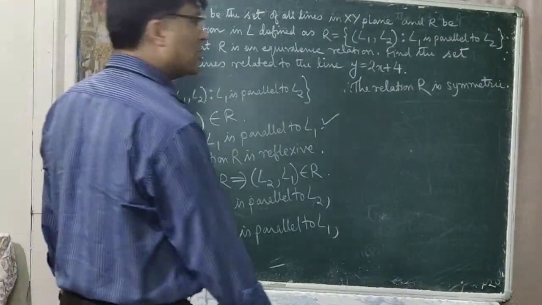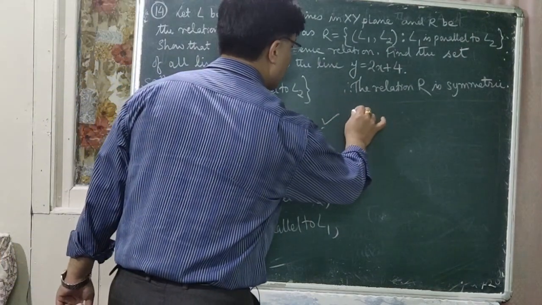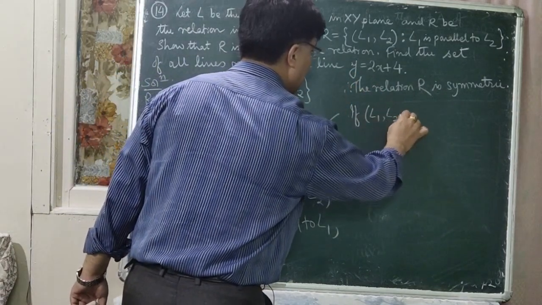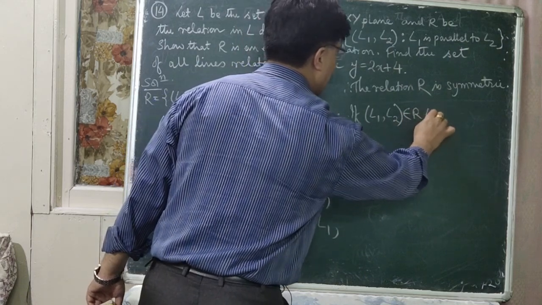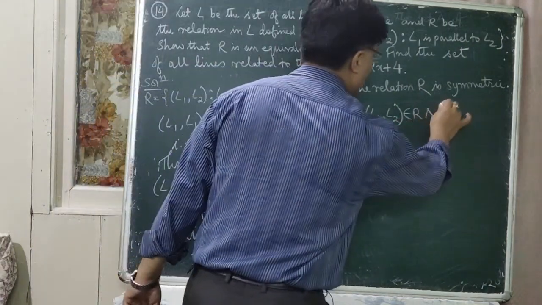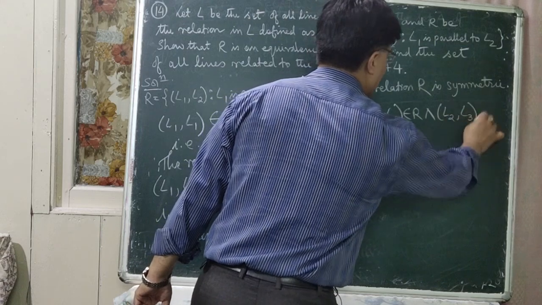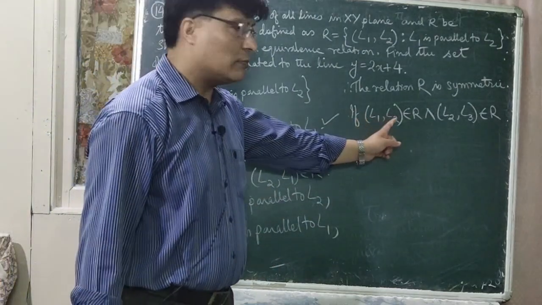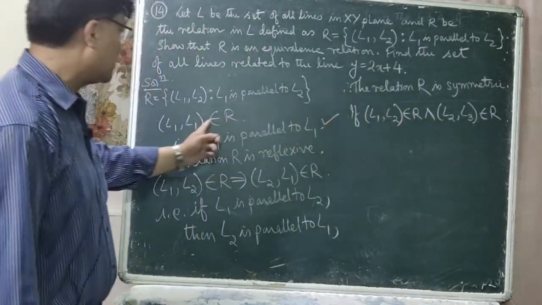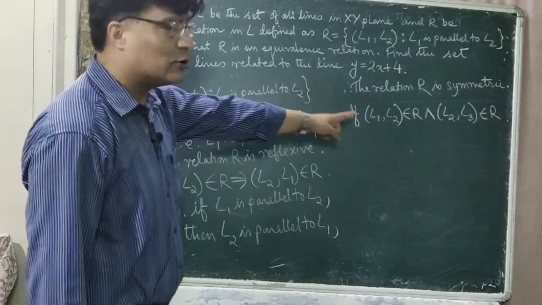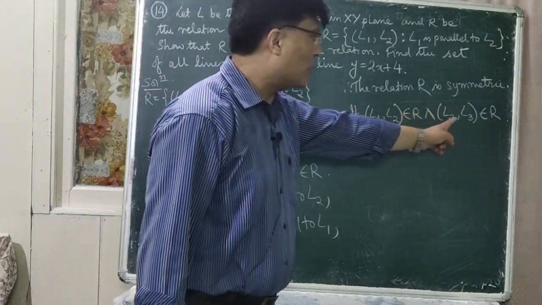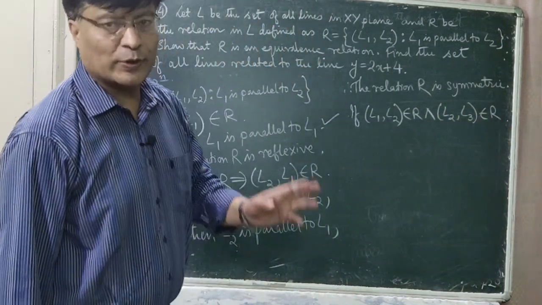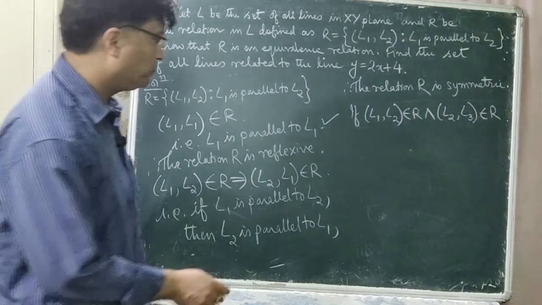What is transitive relation here? Now you have to prove that if L1 comma L2 belongs to the relation R and L2 comma L3 belongs to the relation R. What does it mean? L1 comma L2 belongs to R means L1 is parallel to L2, and L2 comma L3 belongs to R means L2 is parallel to L3. So can you say that L1 is parallel to L3?